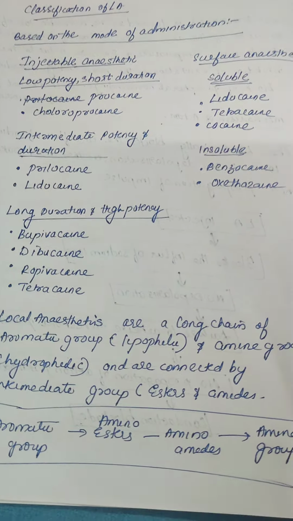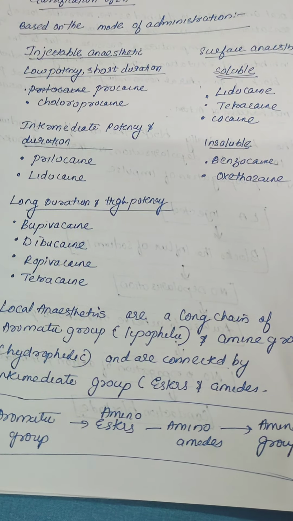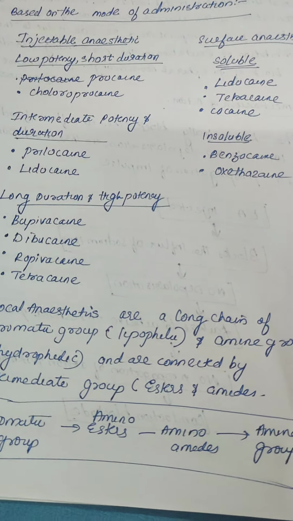In injectable anesthetics, there is low potency with short duration, both low. Then intermediate potency with intermediate duration. Then high potency with long duration. Low potency, short duration: procaine, chloroprocaine. Intermediate potency, intermediate duration: prilocaine, lidocaine. Long duration, high potency: bupivacaine, ropivacaine, and tetracaine.